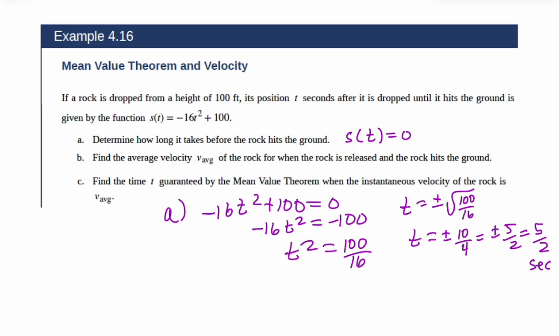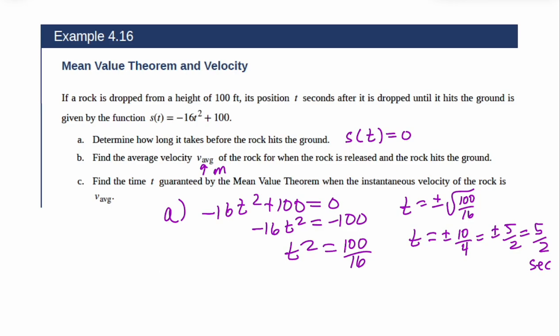Now, here is where some of our thinking and the mean value theorem starts to come into play. Let's take a look at B. B is find the average velocity of the rock between when the rock is released and when the rock hits the ground. Okay? Average velocity is the slope between 2 points. So this is just a normal slope, the slope between the beginning location and ending location.